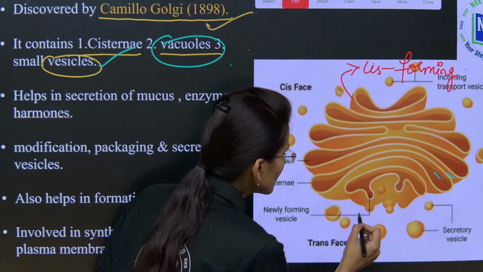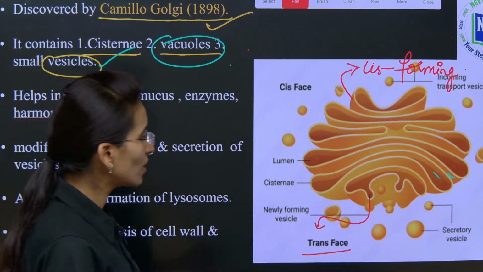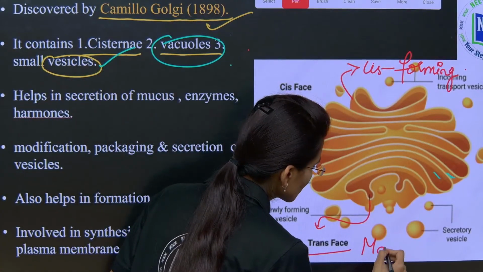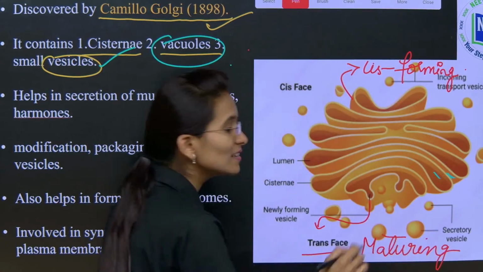And the next one here is called the trans phase. Trans phase is also called the maturing phase. Cis phase and trans phase.